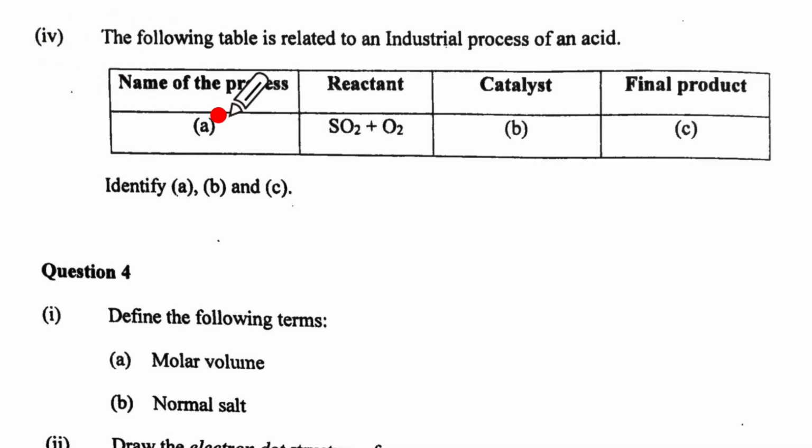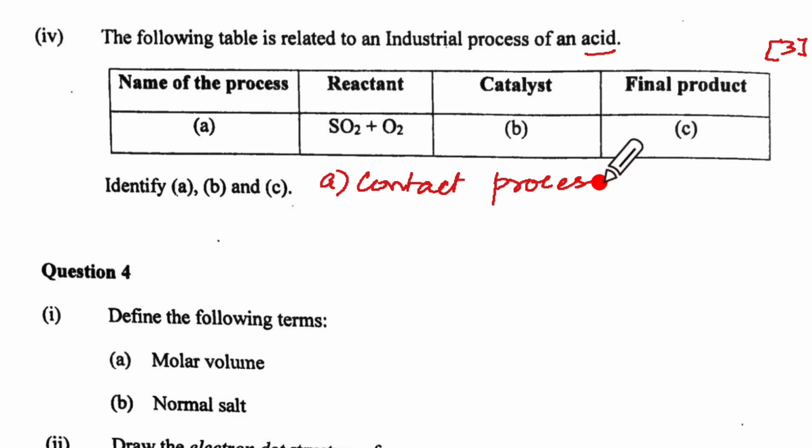We come to the fourth part, which is for 3 marks. We cannot see this, but here it is. The following table is related to the industrial process of an acid. Name of the process, but the reactants are sulfur dioxide and oxygen, which means your A is contact process. Contact process is for industrial manufacture of sulfuric acid. The reactants are here. What will be the catalyst here? B means catalyst. Catalyst is vanadium pentoxide.